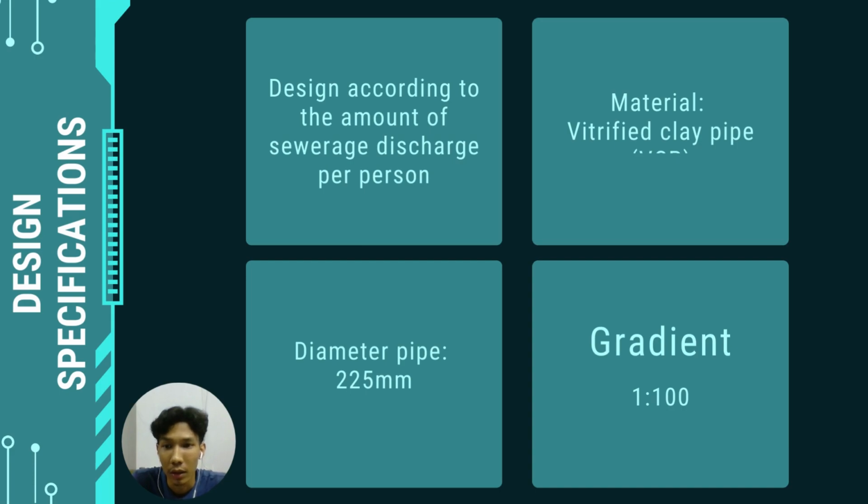Next, this is the design specification. Design is according to the amount of sewage discharge per person, and the material is vitrified clay pipe (VCP). The diameter of the pipe is 225 mm, and the gradient is 1:100.